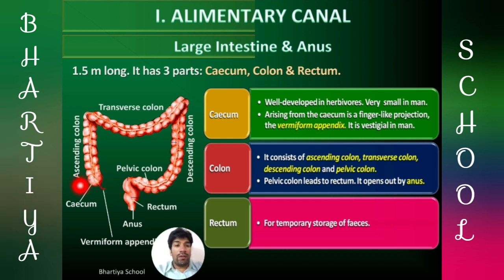The colon, depending upon the position where it lies, is divided into four parts. First, when it ascends, it is known as ascending colon. When it is transverse in position, that is called transverse colon. When it descends down, that is called descending colon. When it is in the pelvic region, it is called pelvic colon, also known as sigmoid colon because of its S-shaped groove.